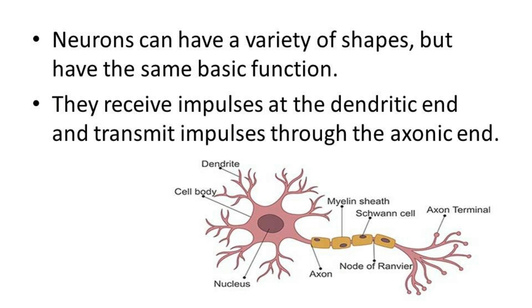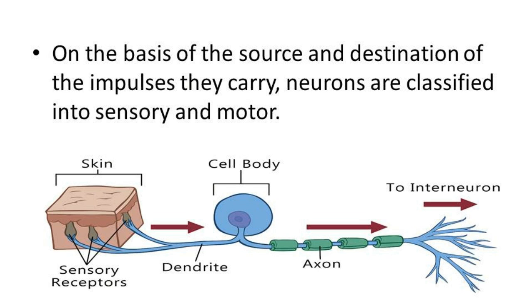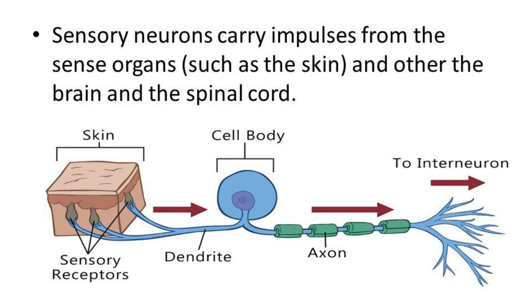On the basis of the source and destination of the impulse they carry, neurons are classified into sensory and motor. See the picture. Sensory organs. The sensory organs are present in the skin part, to touch, to feel it.